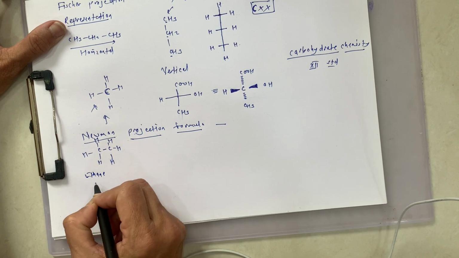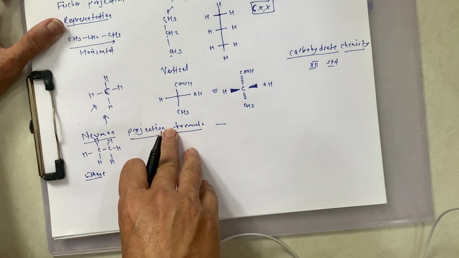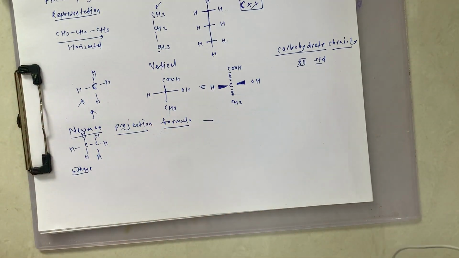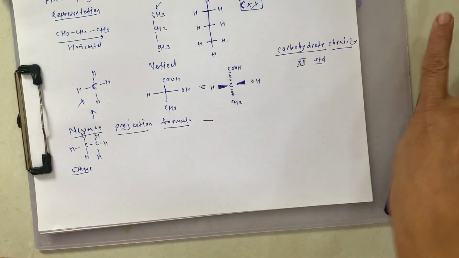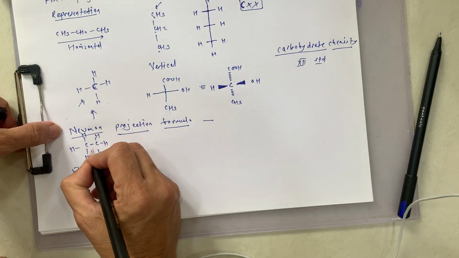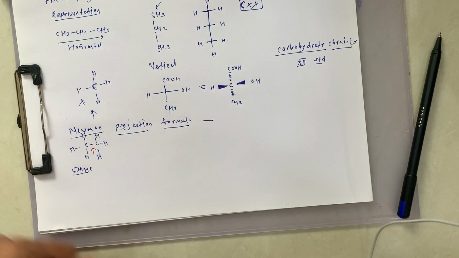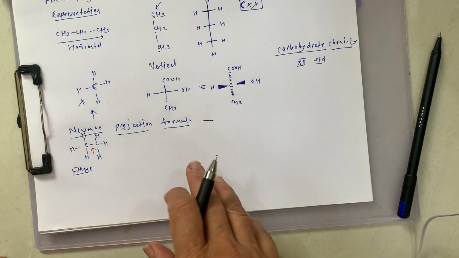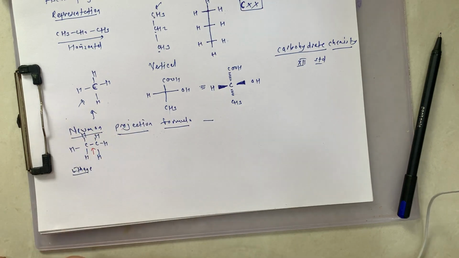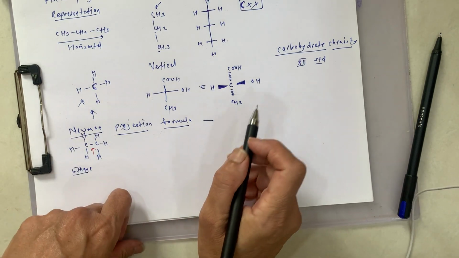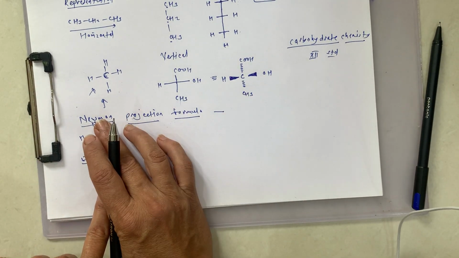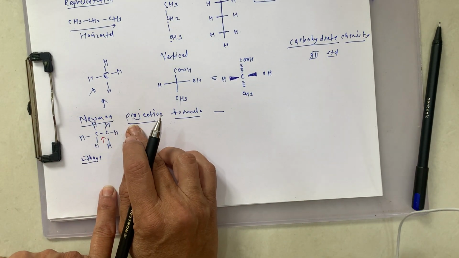Now, what is the convention in this Newman projection formula? I will explain one by one. This C-C single bond is not visible, but we have to represent both the carbons and all 6 hydrogens. Then how is it possible? For that, a conventional method is the Newman projection formula.